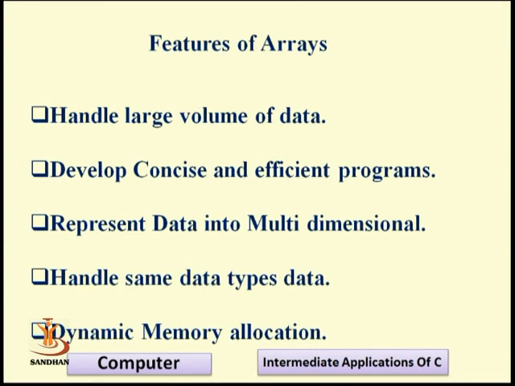The second one is to develop concise and efficient programs. What do concise and efficient programs mean? In the C language, the most important thing is the execution speed of our programs. If your software or programs take more time for execution, it is a type of limitation.